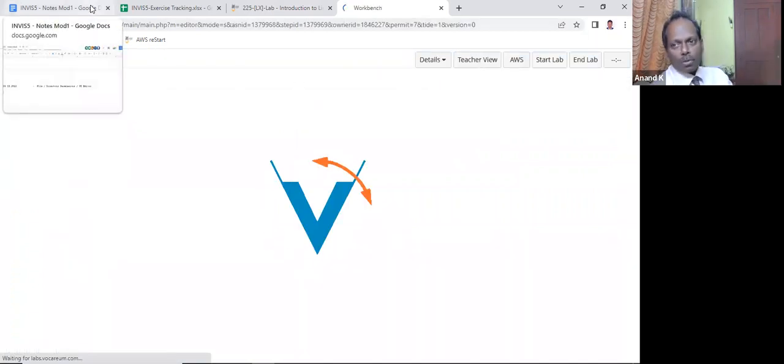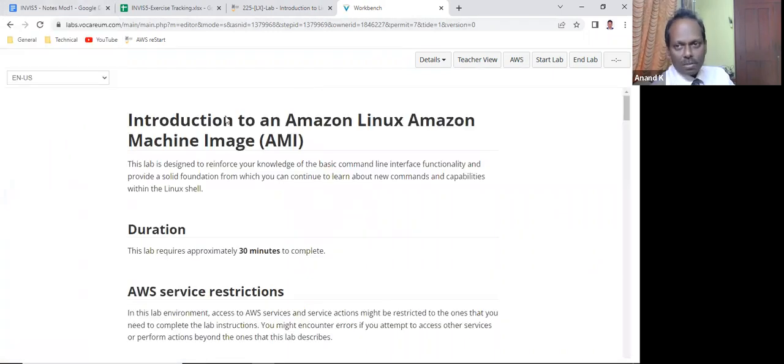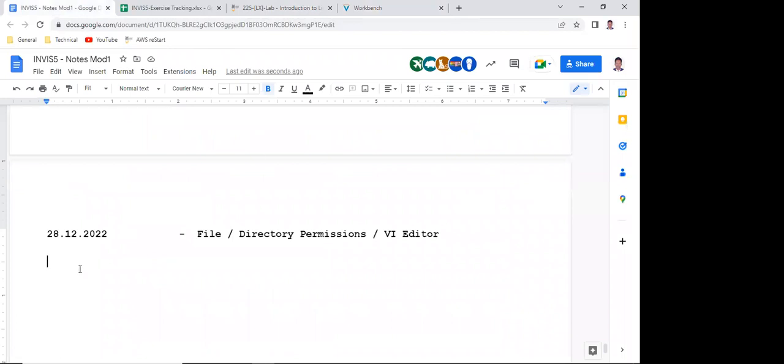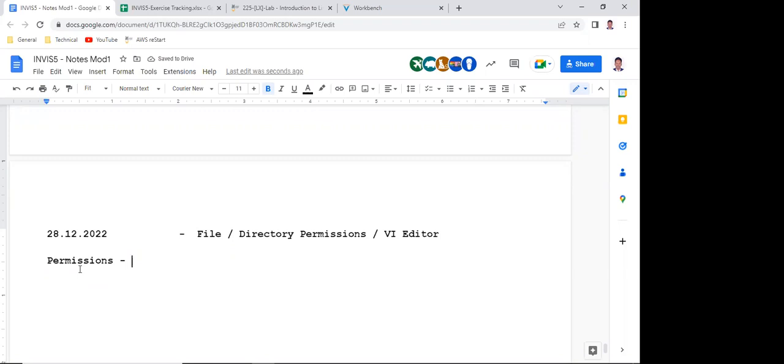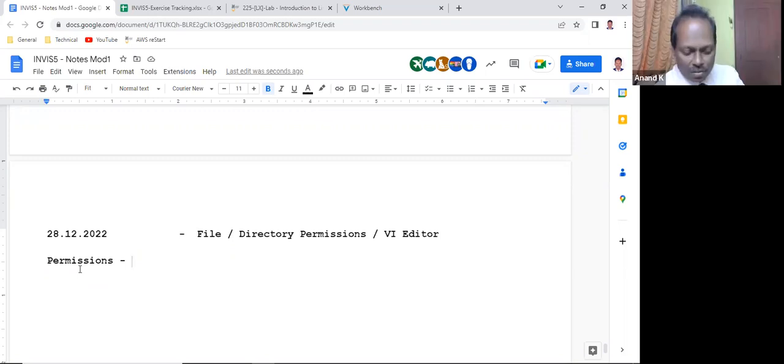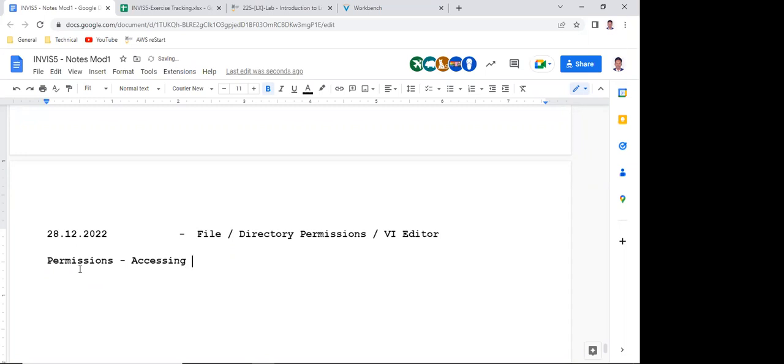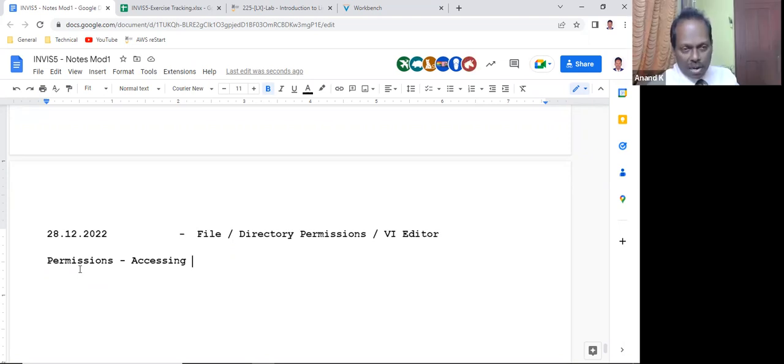Now let me ask you a basic question. What is permissions? Permissions is something related to access: access to any content or file, given access or not allowed. Someone says we will use read, write, or execute through chmod. Yes, we will learn that. Okay, accessing. So here, let us understand the basic permission.